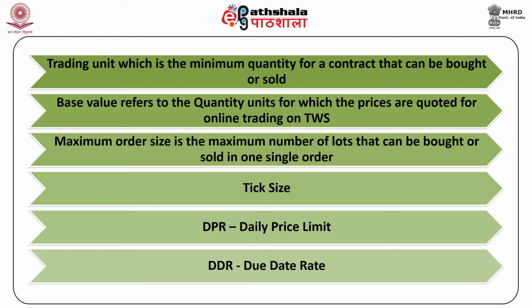Maximum order size is the maximum number of lots that can be bought or sold in one single order. Tick size is the minimum price difference between the bids and the asks for a particular contract. The tick size is given in the contract specification. DPR is the daily price limit, that is the circuit filter limit, is the percentage of variation allowed in the price of a commodity in a day with respect to previous day's close price. DDR is due date rate, the final settlement price for a particular future contract, and the calculation process is called computation of DDR.